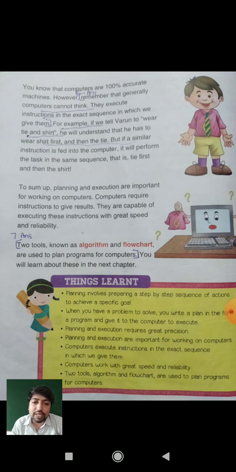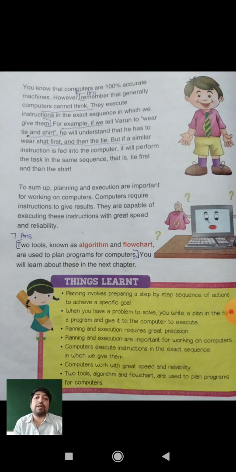Planning and execution require great precision. This is the most important sentence. Planning and execution are important for working on the computer. The computer executes the instructions in the exact sequence in which we give them, and the computer works with great speed and reliability.